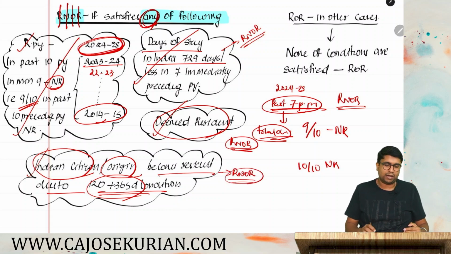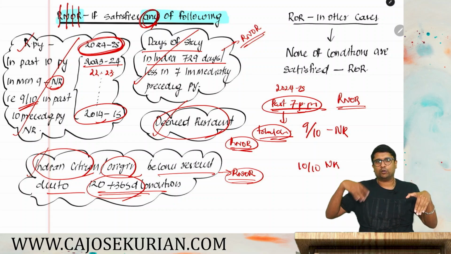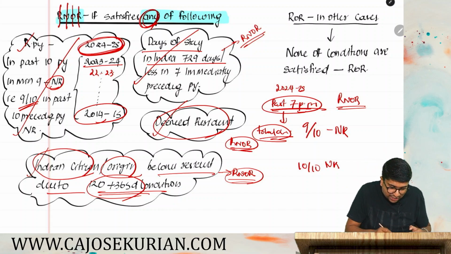So friends, to become RNOR, 4 possibilities are there. Possibility number 1, in 9 out of 10 preceding previous years, you have to be an NR, minimum 9 out of 10. Possibility number 2, in the past 7 preceding previous years, your total days of stay in India should be 729 or less. Possibility number 3, you have to be a deemed resident. Possibility number 4, you have become a resident due to that 120 plus 365 day condition. In any of these 4, you will become a RNOR.